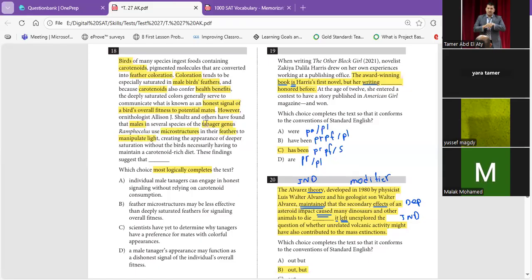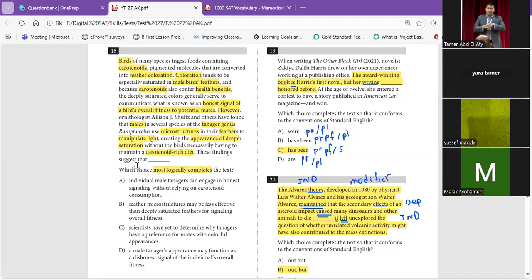Those kinds of male birds are deceivers. Why? Because they use a microstructure in their feathers to manipulate light, creating the appearance of deeper saturation without having to maintain a carotenoid-rich diet.